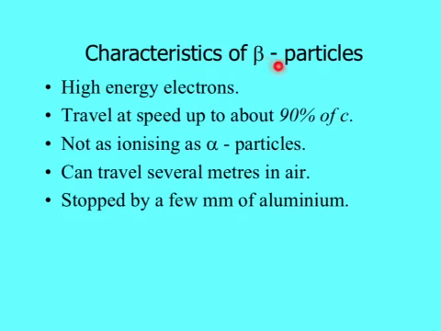Characteristics of beta particles. Beta particles are high energy electrons given off by nuclei. So they come from the nuclei. They travel at speeds up to about 90% of the speed of light. Not as ionizing as alpha particles. Can travel several meters in air. Stopped by a few millimeters of aluminium.